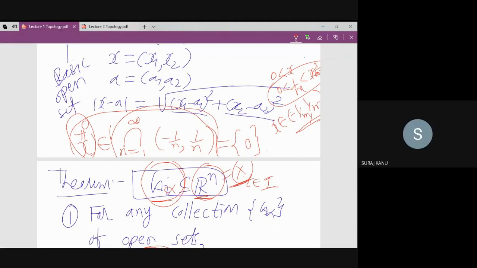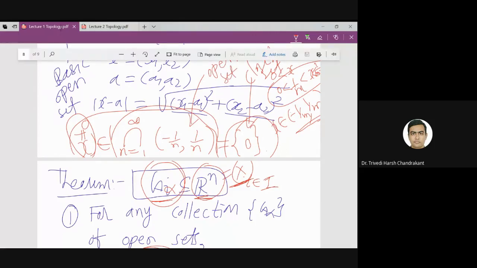Yes, sir. Okay, so why is this result important? This example is important because here we are taking an infinite intersection, running from n equal to 1 to infinity, so these are infinitely many sets. The infinite intersection of open sets is here a closed set, the singleton zero, but each of these sets is open.